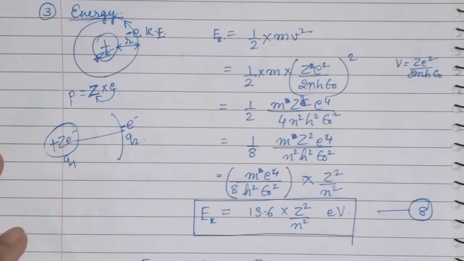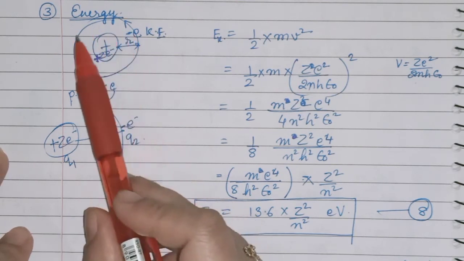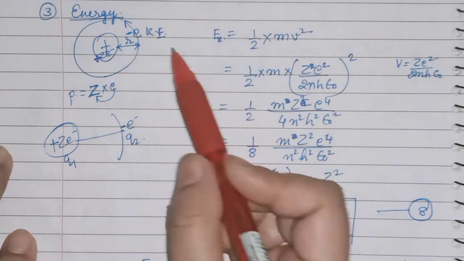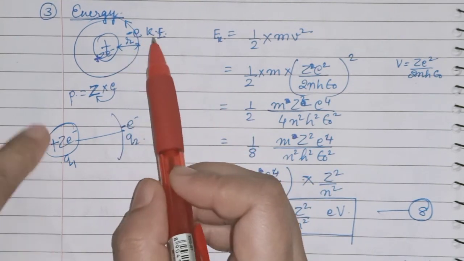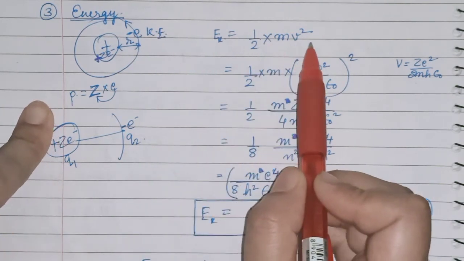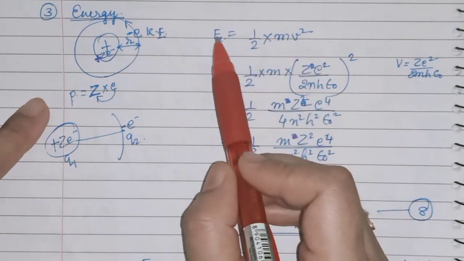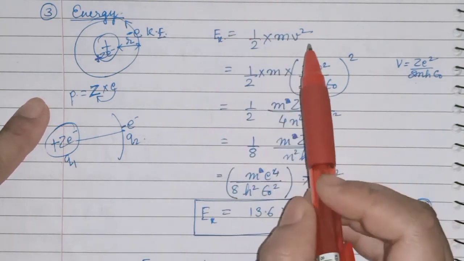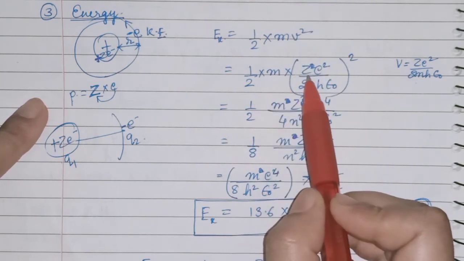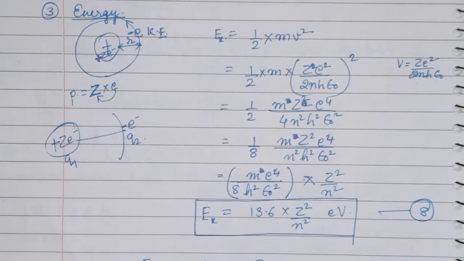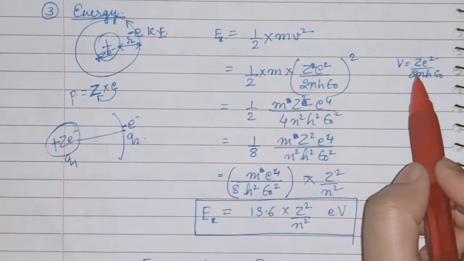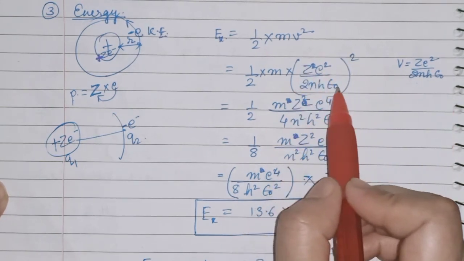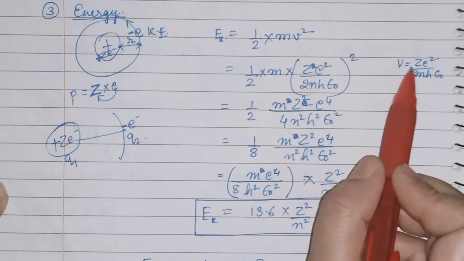Okay. Now next is energy. When electron is revolving around the nucleus in the fixed orbit, it has two energies, kinetic energy as well as potential energy. When you are taking kinetic energy, you will use half mv square. That is the formula for kinetic energy. Ek is equal to half mv square. You will put the value of v, just now we have calculated from the equation. Here you will put the value of v, that is ze square upon 2 nh epsilon naught. You put its square because it is v square.